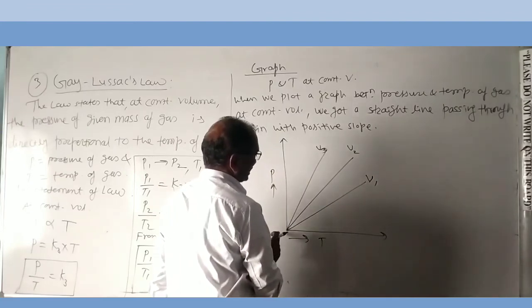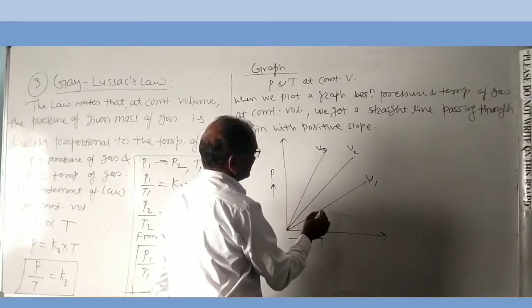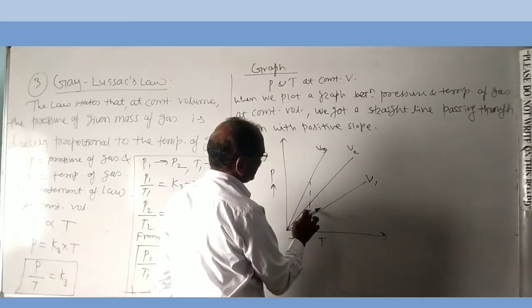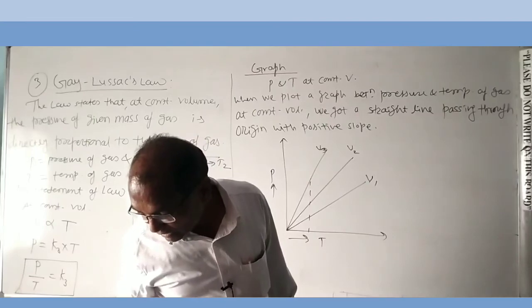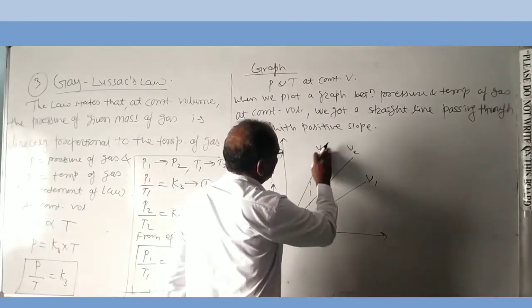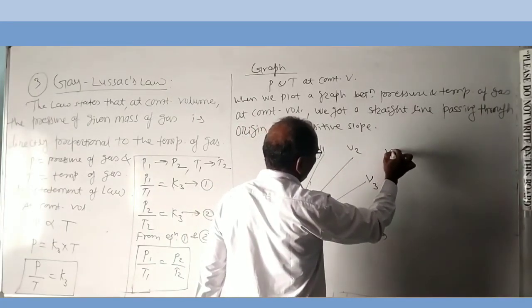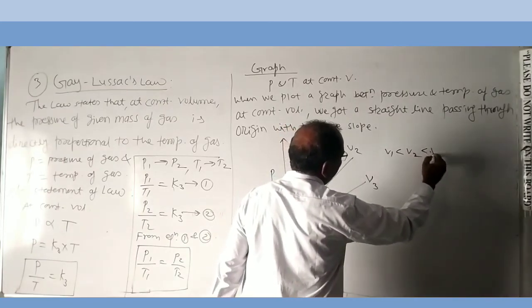As the temperature decreases, volume decreases. Here V1 is less than V2 and V2 is less than V3.